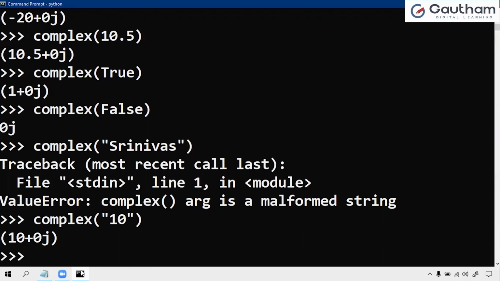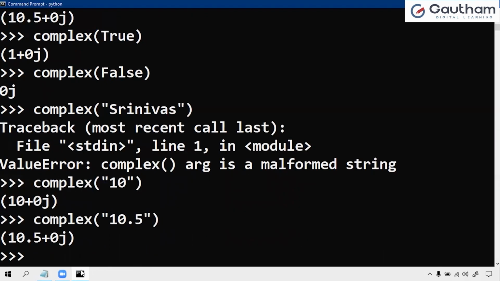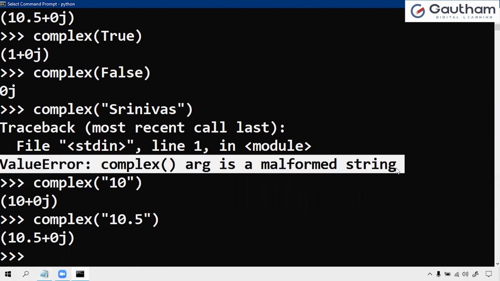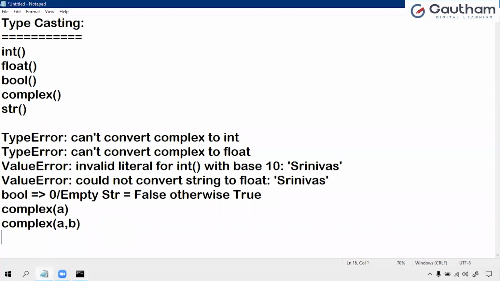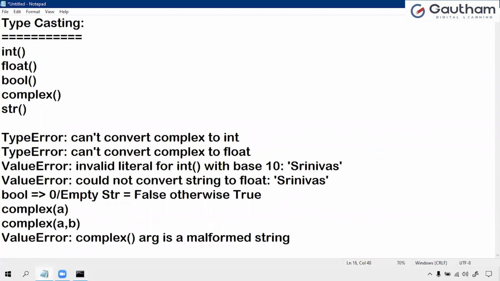Right? 10 is converting into 10 plus 0j. Complex of 10.5 is 10.5 plus 0j. So if you take a valid string, this point is also important, then it is possible to convert at the time of working with the complex data types.